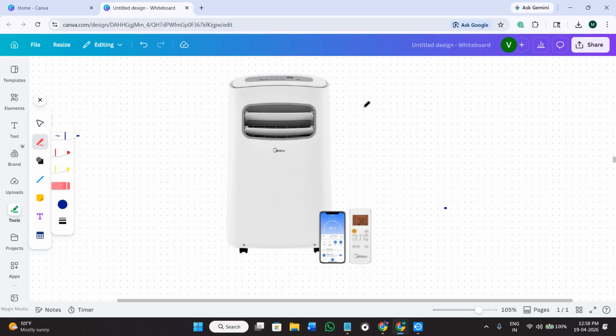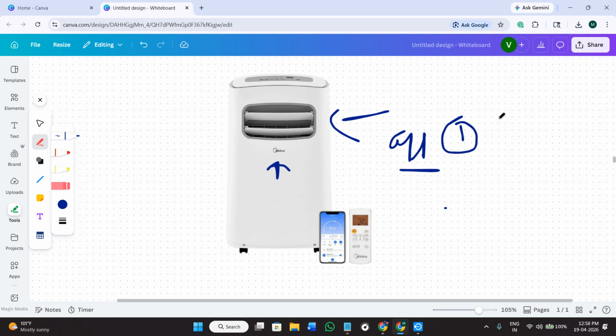In today's video, I'm going to show you exactly how to fix the Midea air conditioner that turns off and on by itself in 2026. So in order to fix it, the very first thing that you need to understand is that it may not be a fault. If the room reaches your set temperature, the AC will turn off automatically and then turn back on when needed.